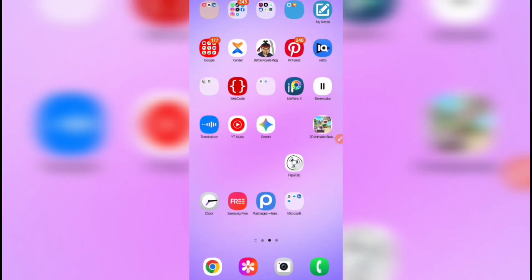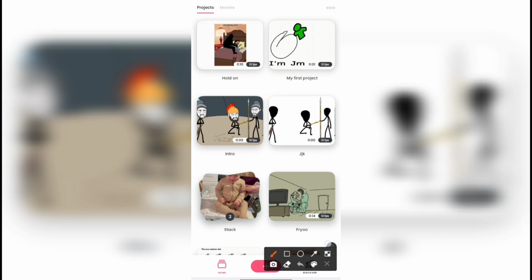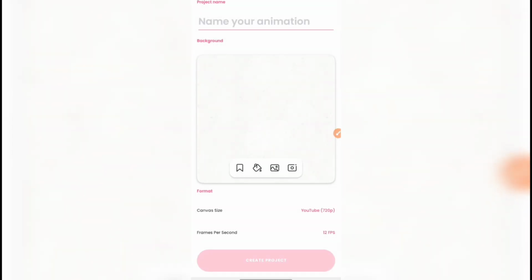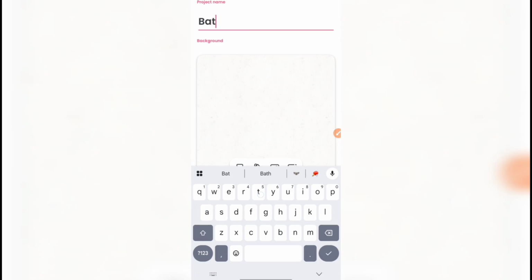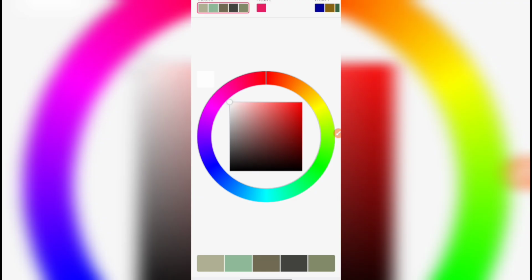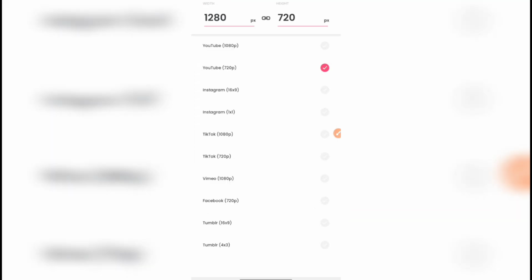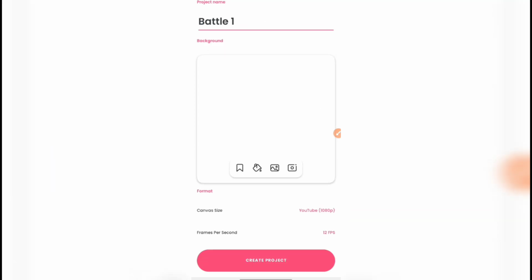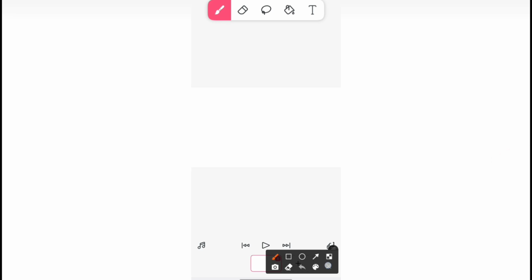So I come to Flipaclip's homepage. Click on this plus icon to start a new project. Now enter our project details. Battle 1 as the title of the project. Then for the background, you select white as the background color. And then for the canvas size, click on YouTube 1080p. Then click on create project. So what we're going to be doing is to add our reference image here and also the character image. But before we do that, let me show you some major parts of this application.